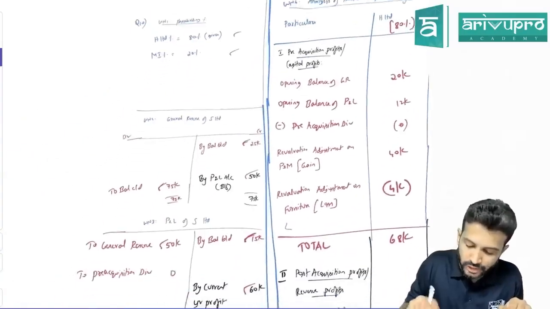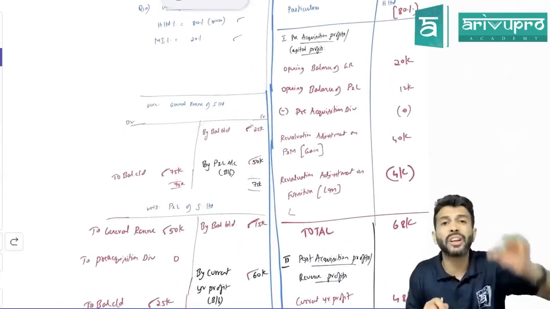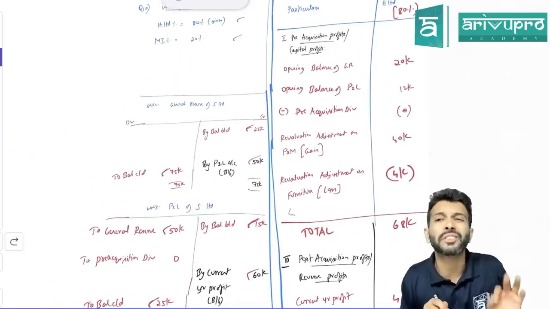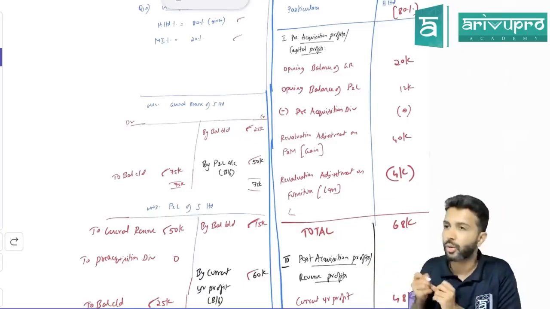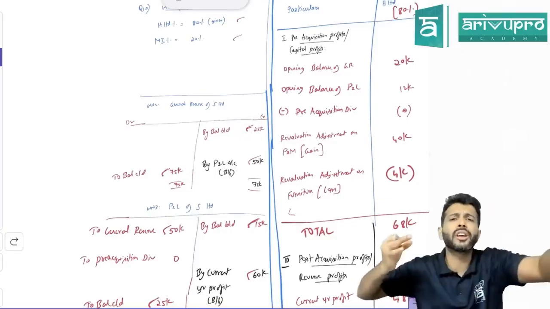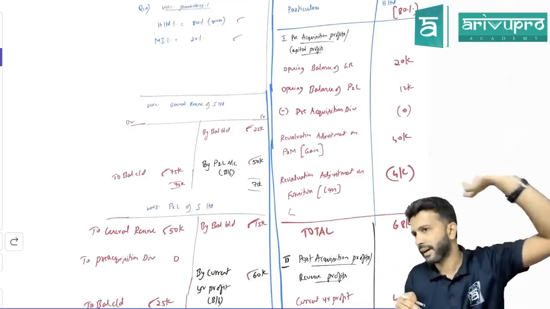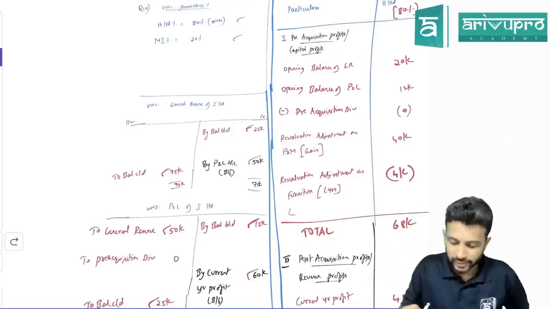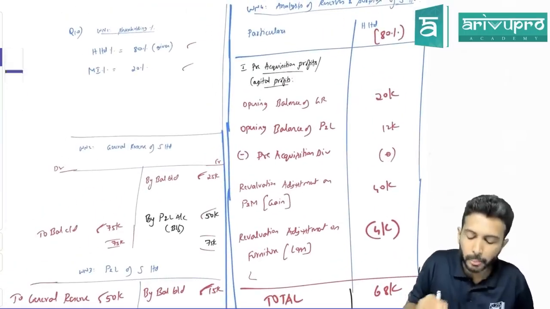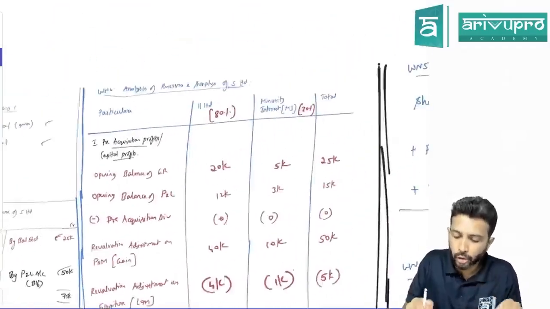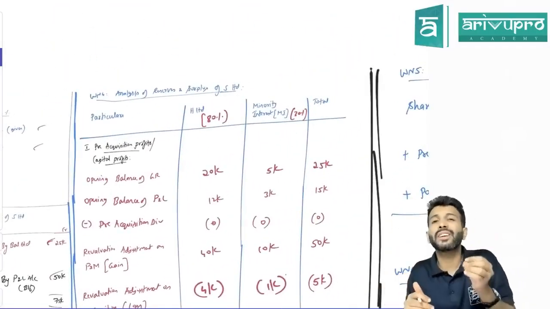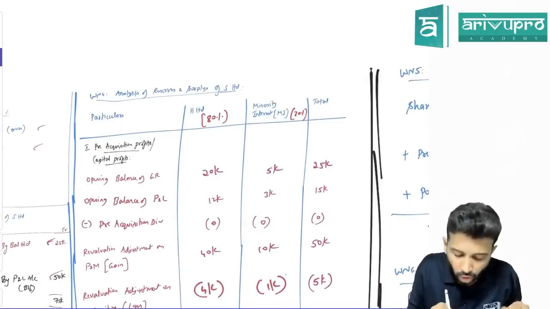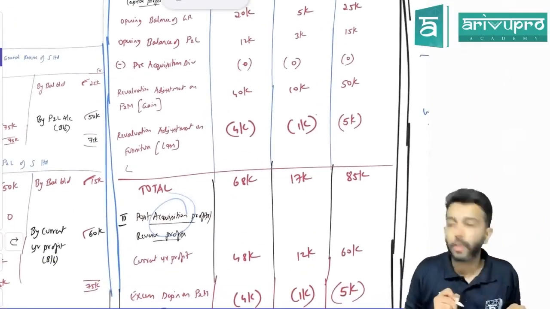In this ratio, we go on splitting. And do we do this allocation on a total basis or component by component basis? We look at each component. Each component of general reserve, P&L account, ledger we will take and go on distributing among holding company and minority interest. Okay, check this. First component is general reserve. So before you allocate, you need to know whether the reserve is a pre-acquisition profit or a post-acquisition profit.